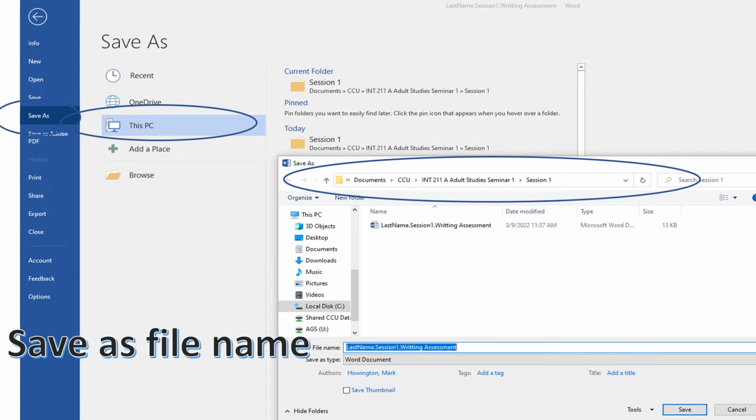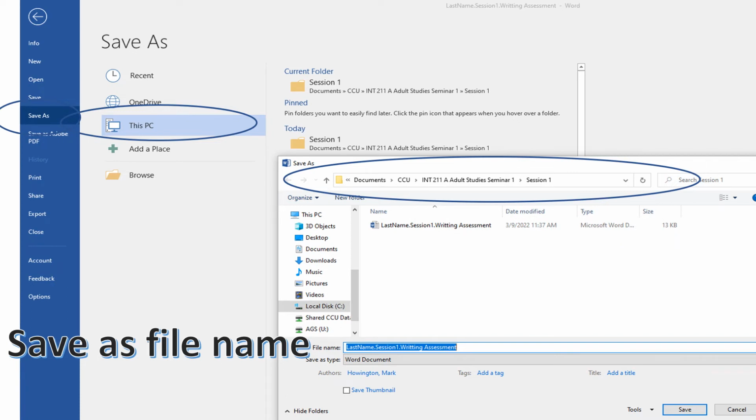A lot of modern versions of Microsoft Word, especially using Office 365, will actually make you save your document in what's known as the cloud, or you will see that there is a OneDrive, I think it's called, on your Microsoft Word, and you'll save it there. The important thing is that you know where it is saved so that you know how to retrieve it.